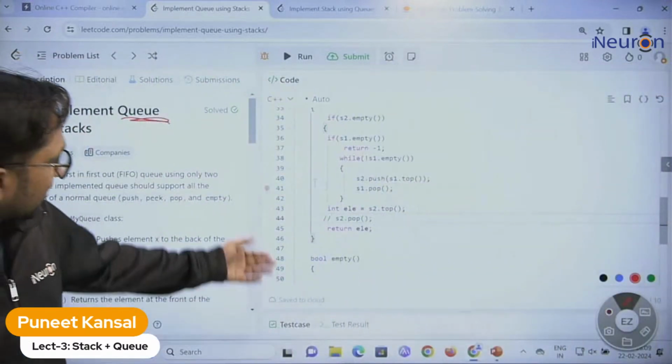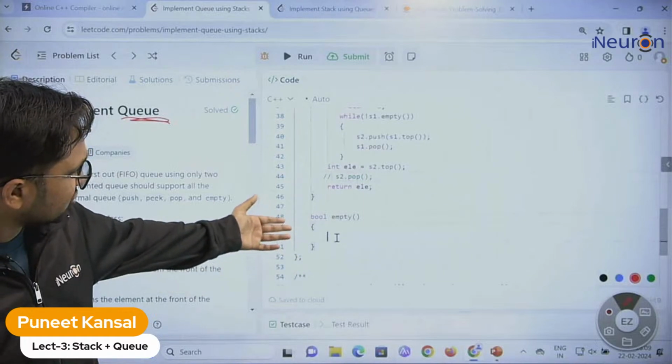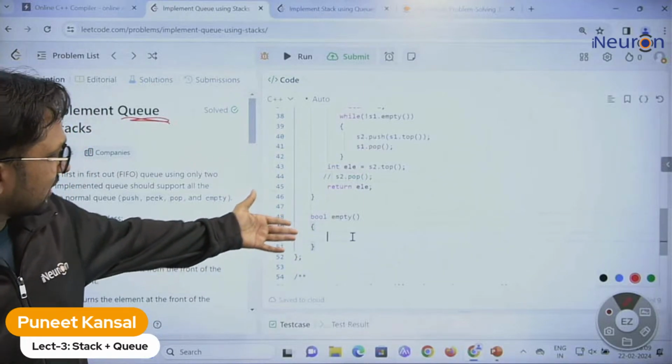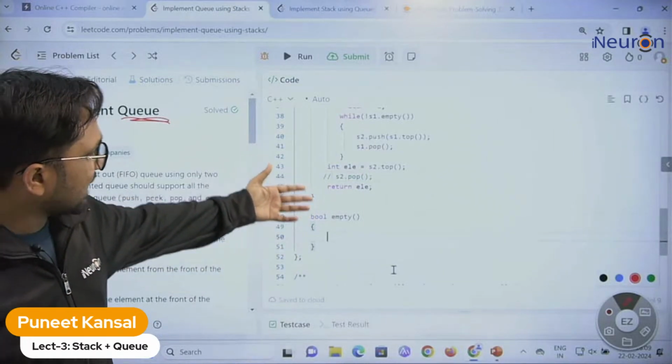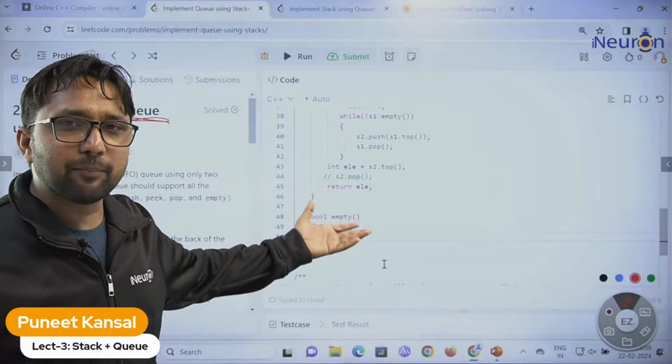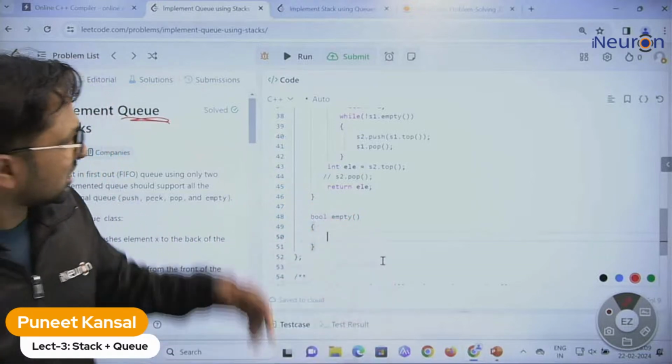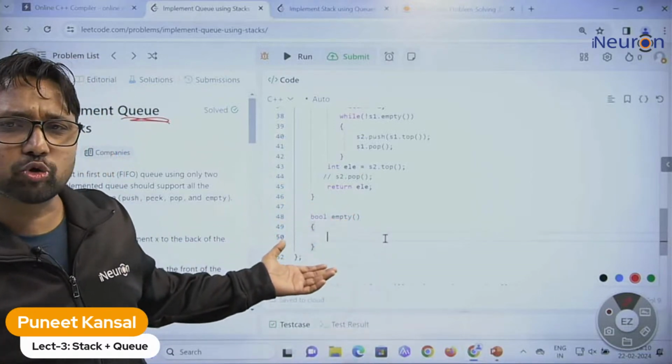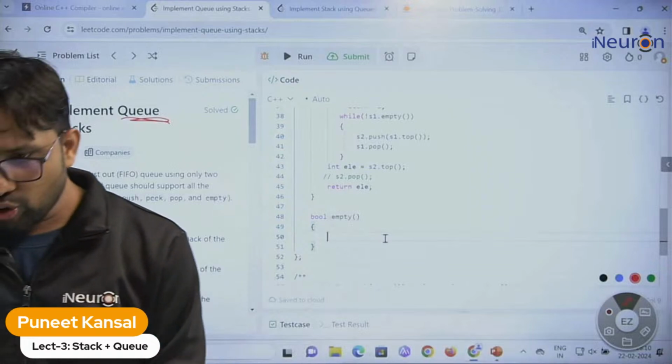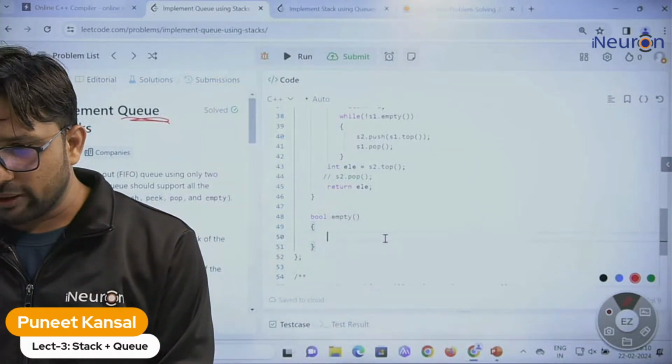Okay, and lastly, one more function they have given. Actually, they have given four functions in this. One is empty. They're asking if the stack is empty or not. For that, both the stacks should be empty. So both the stacks should be empty.